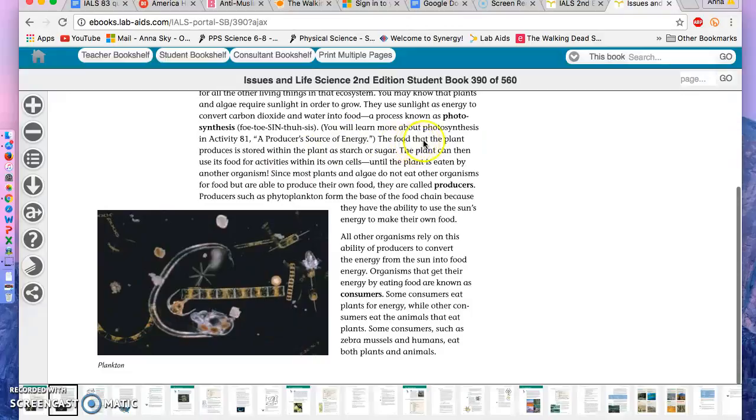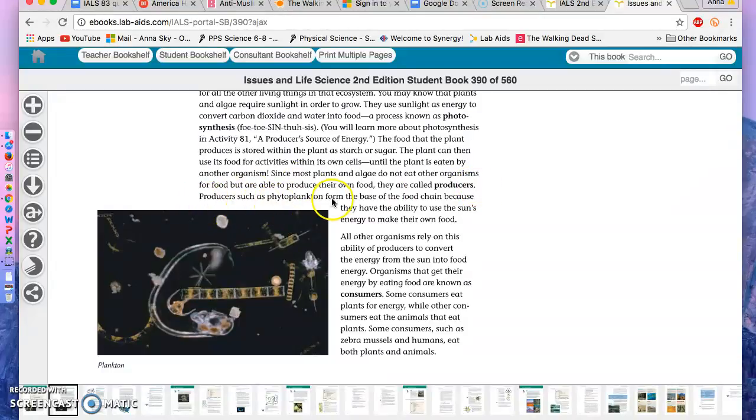The food that the plant produces is stored within the plant as starch or sugar. The plant can then use its food for activities within its own cells, until the plant is eaten by another organism. Since most plants and algae do not eat other organisms for food, but are able to produce their own food, they are called producers.